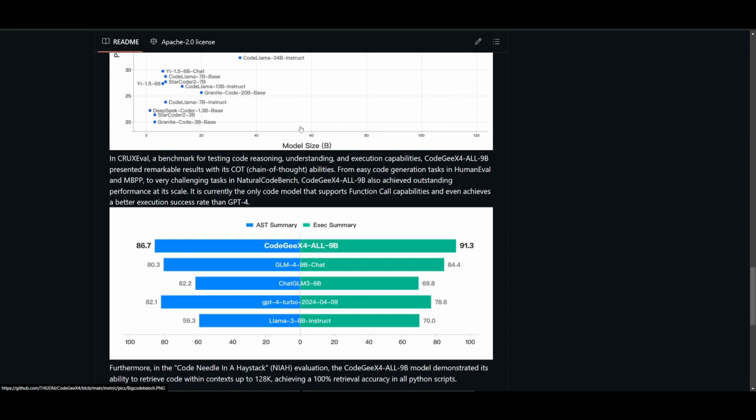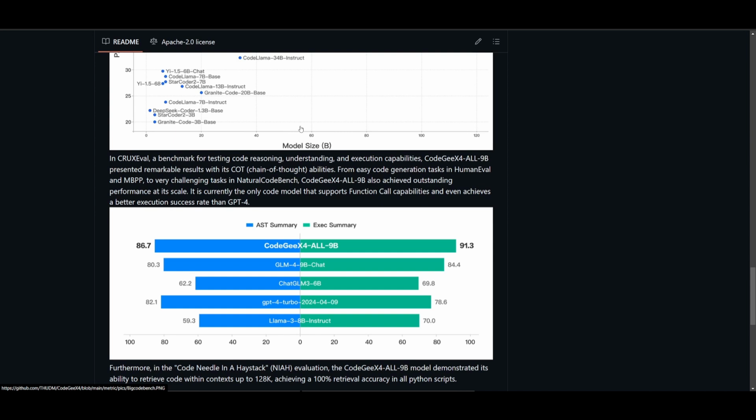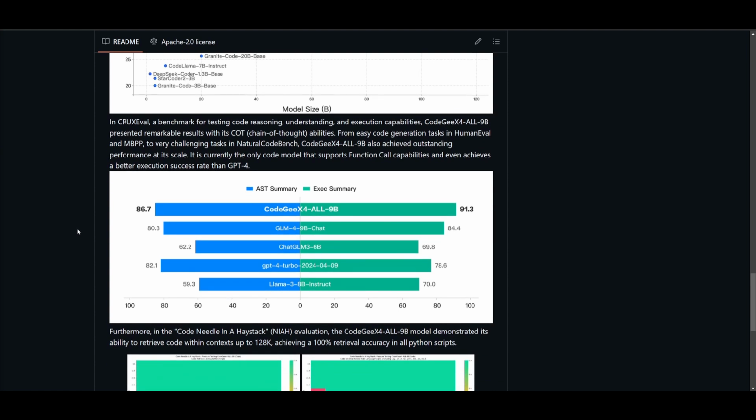So we can see that it's going to have outstanding performance for this scale with this parameter size in various tasks, whether that's a difficult task in code-based tasks, or something quite simple like answering something basic. Now, this is actually the only code model that supports function calling capabilities, which will allow it to execute and interpret functions within code that is generated.